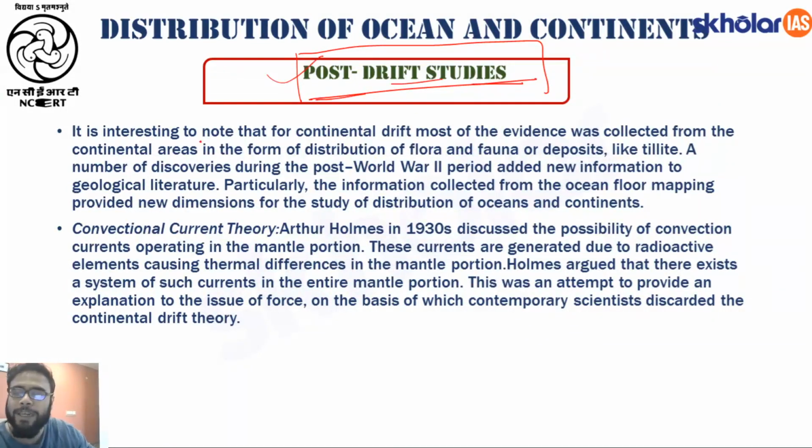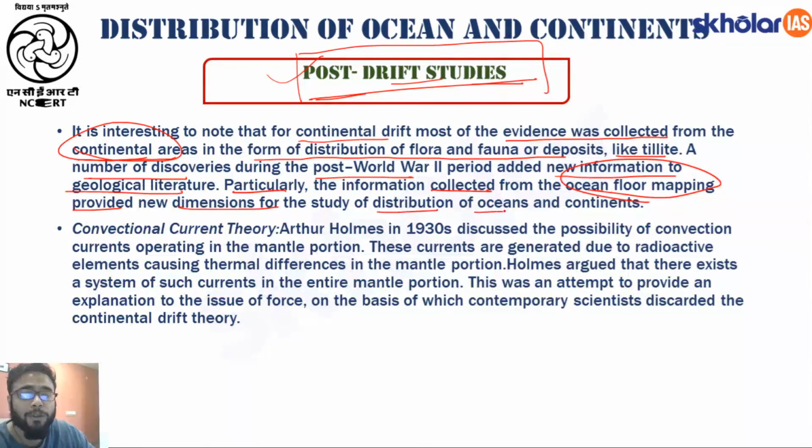Fine. So it is interesting to note that for continental drift, most of the evidences were collected from the continental area in the form of distribution of flora and fauna or deposits like tillite. Okay, so most of the evidences were taken from the continental land masses. A number of discoveries during the post-World War II period added new information to geological literature. Particularly, the information collected from the ocean floor mapping provided new dimensions for the study of distribution of oceans and